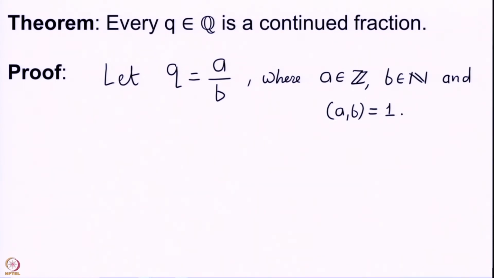So, what we do first of all is that we apply the division algorithm to a and b.